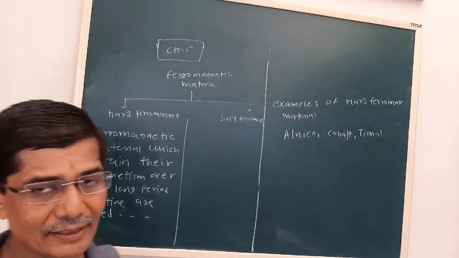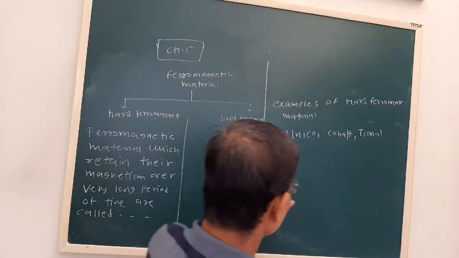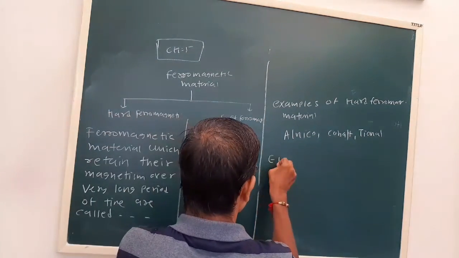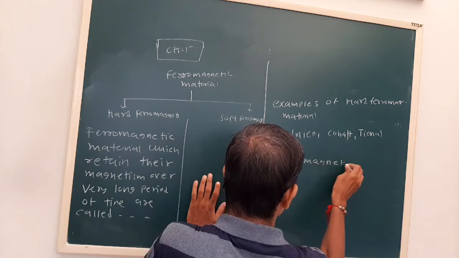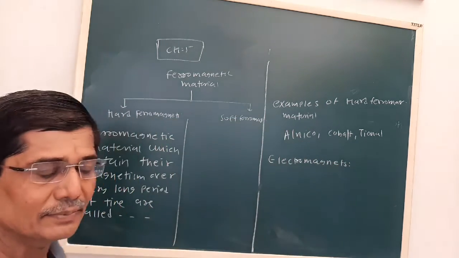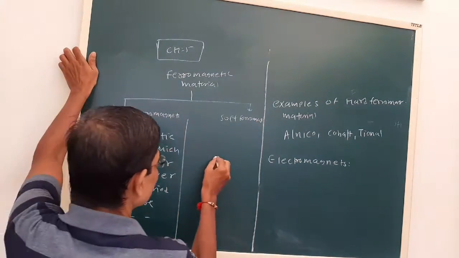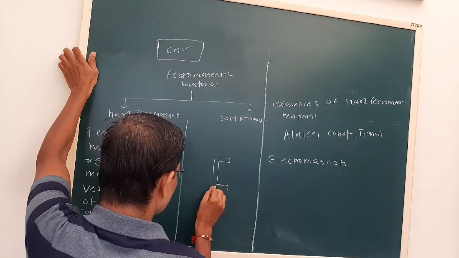Now see the temporary magnet. In temporary magnets we have to recall soft iron, that are electromagnets. See, what are electromagnets? The common example you studied in the lower standard is an electric bell. So what was the arrangement there in the electric bell?